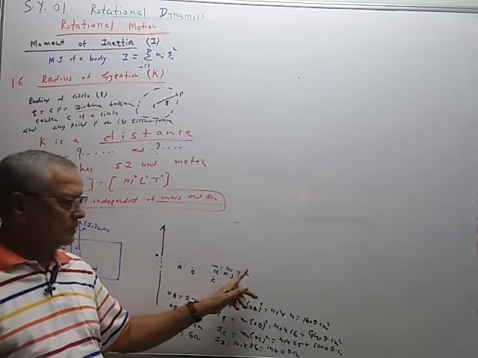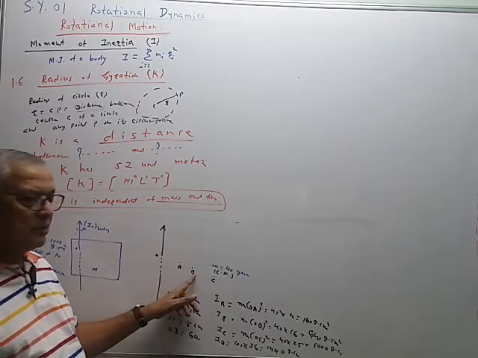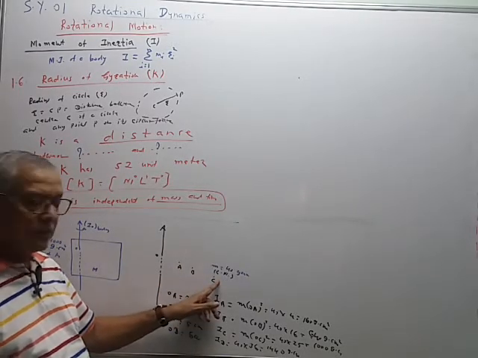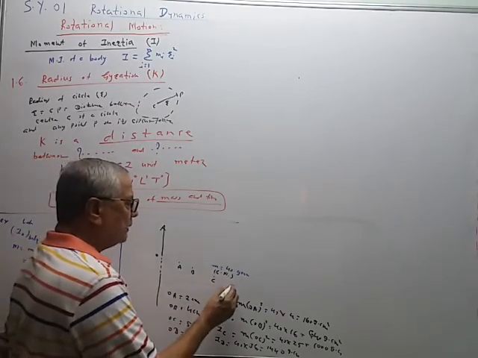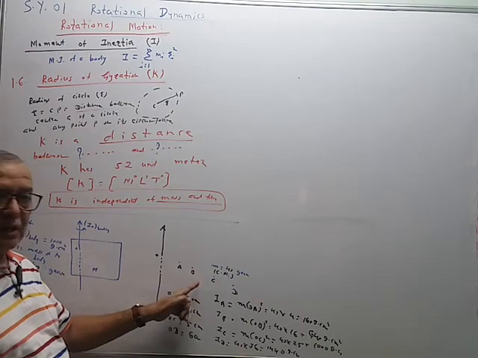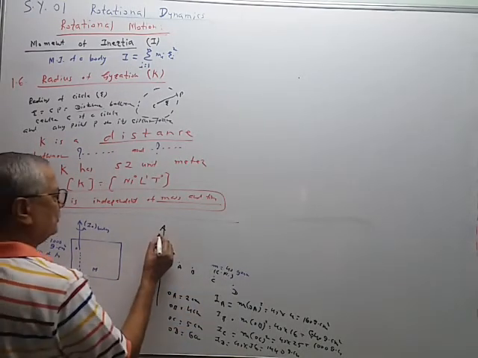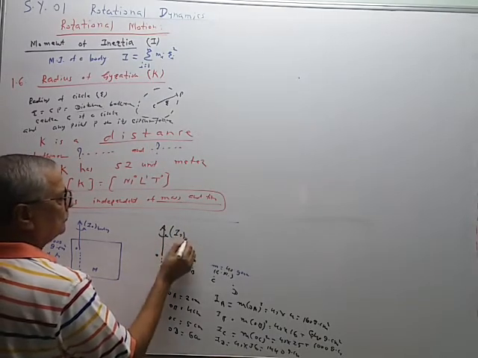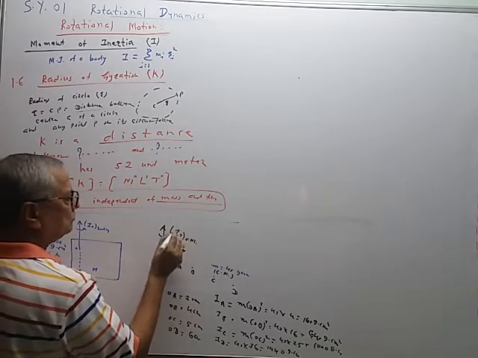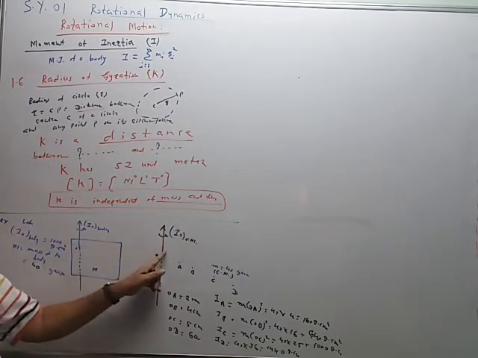So it is the center of mass. So it is kept first at point A 2 centimeter away, at point B 4 centimeter away, at point C 5 centimeter away, at point D 6 centimeter away. Here we are finding the moment of inertia of a single particle, and here we are finding the moment of inertia of the whole body. So in this case we are calculating the moment of inertia of the center of mass of the particle passing through the same axis. So the axis is remaining the same.